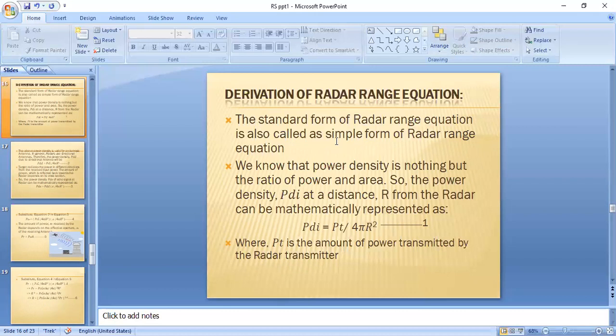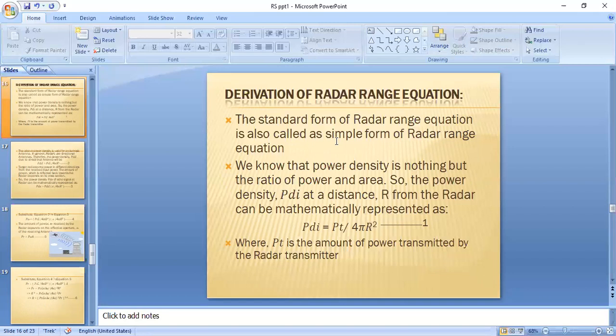We know that the power density is nothing but the ratio of power and area.